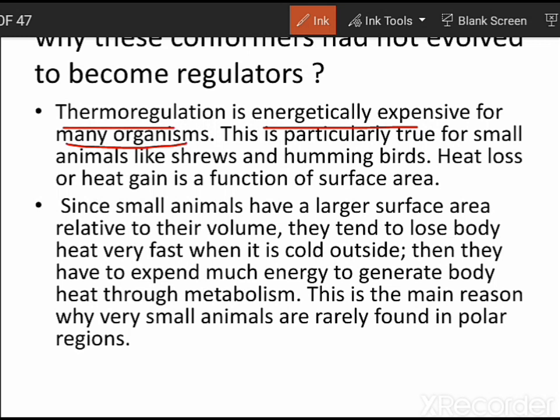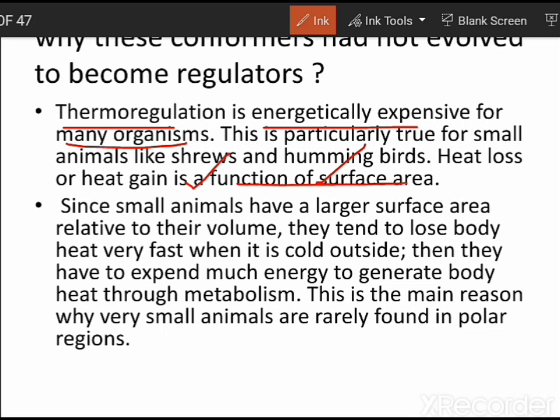But this much energy is not feasible in the case of smaller organisms such as shrews, which are rat-like organisms, and hummingbirds, which are very small birds. What is the reason? It is because heat loss or heat gain is a function of surface area. So if surface area is greater, then that system can release a lot of heat easily, right? But if the surface area is smaller as compared to the volume, then this is not happening.